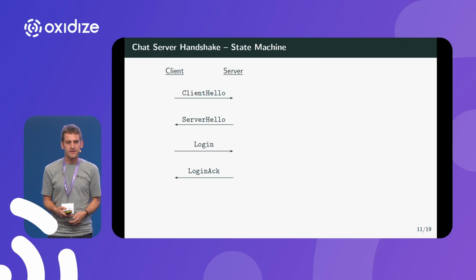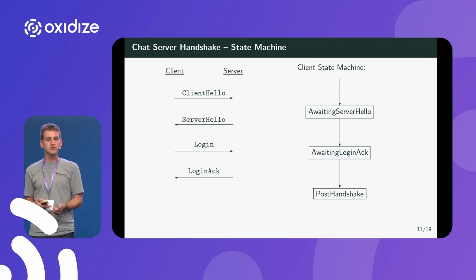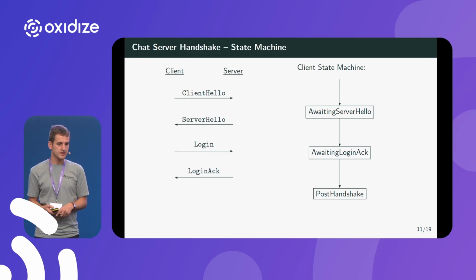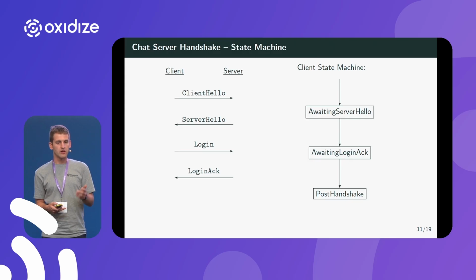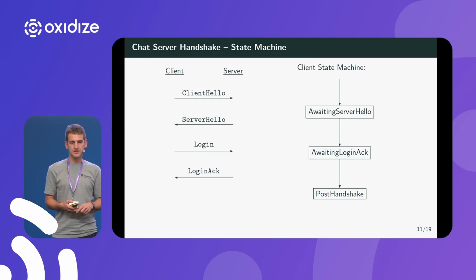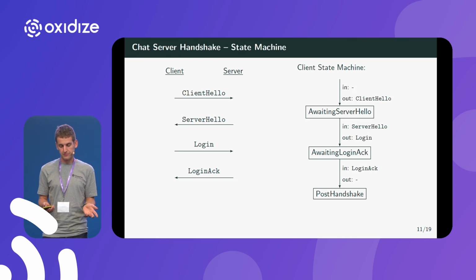Let's look again at this protocol. First we have the three states: the server hello state, the awaiting login ACK state, and the post handshake state. In the normal case, that means the good case, it just goes through it like this. For every transition between two states, we can clearly define what needs to happen.